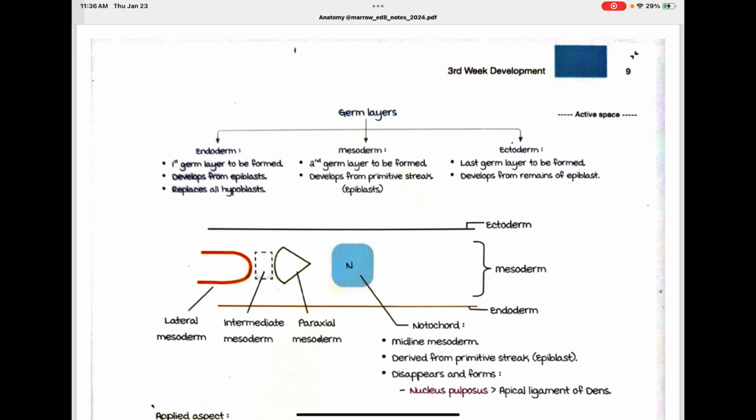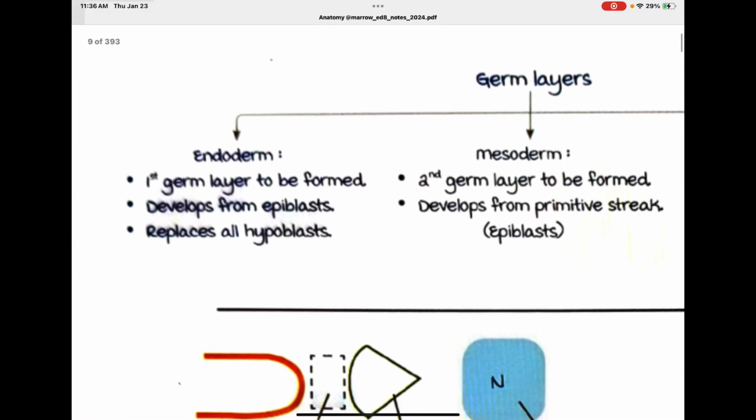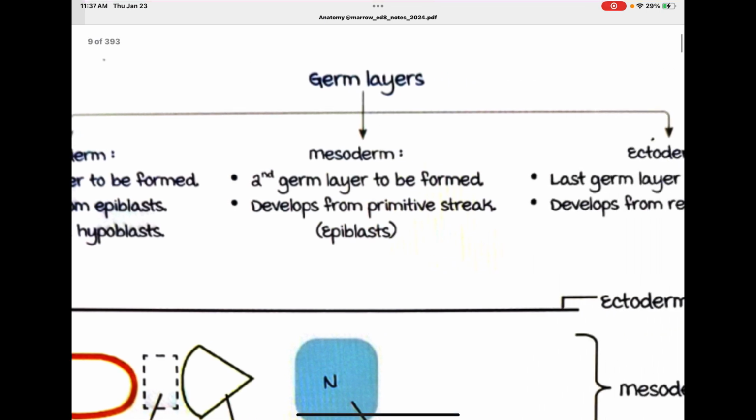Now formation of germ layers. 3 germ layers: endoderm, mesoderm and ectoderm. The first germ layer to be formed is endoderm. It develops from epiblast. All germ layers are formed from epiblast, and it replaces all the hypoblast. So endoderm will come from the epiblast and replace all the hypoblast, and it is the first germ layer to be formed. Mesoderm, the second germ layer to be formed, develops from the primitive streak, epiblast.